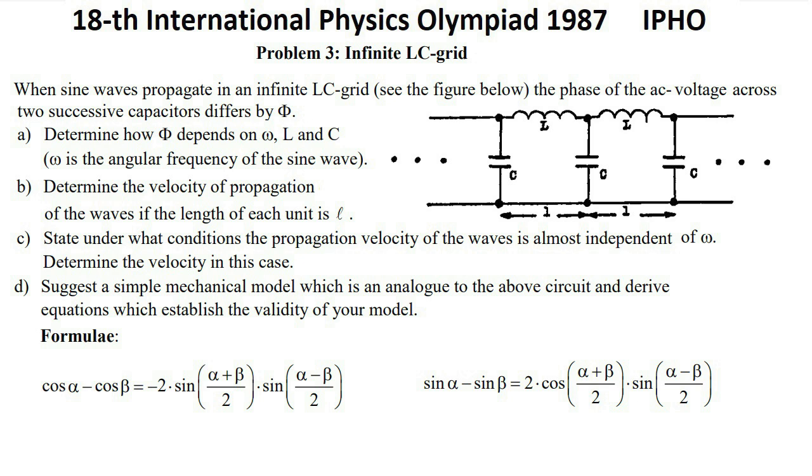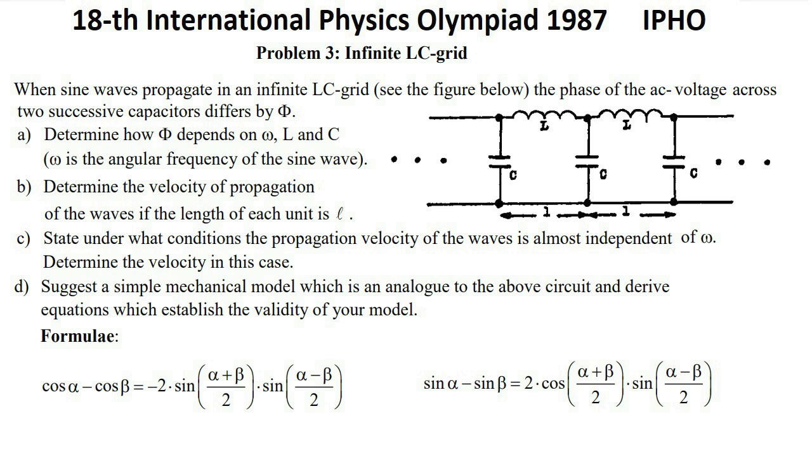Question B. Determine the velocity of propagation of the waves if the length of each unit is l. Question C. State under what conditions the propagation velocity of the waves is almost independent of omega. Determine the velocity in this case. Question D. Suggest a simple mechanical model which is an analog to the above circuit and derive equations which establish the validity of your model.